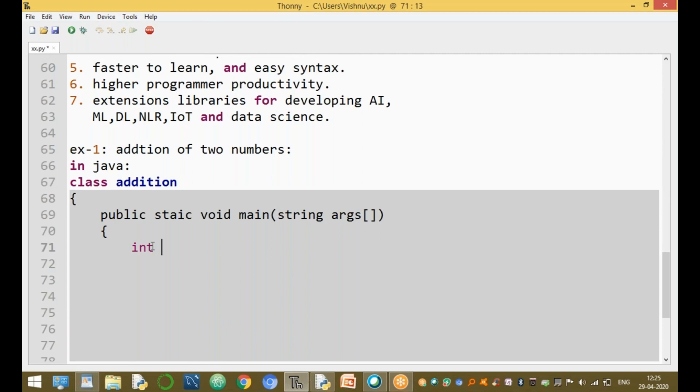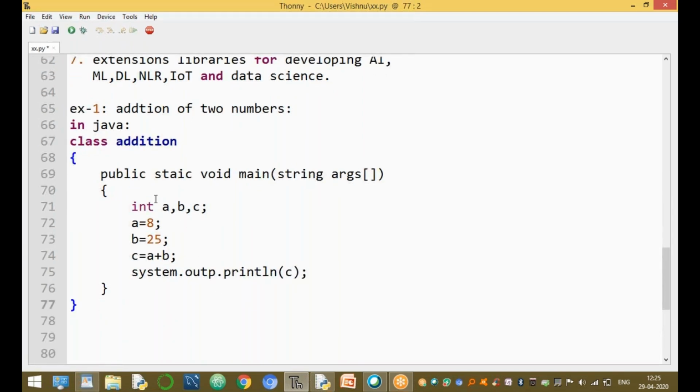After the beginning, declare A, B, C as integer type, or X, Y, Z. Now A equals 8, B equals 25, and C equals A plus B. Every variable must be declared at the beginning of the section. Then System.out.println of C, and then the end of the main program. This is the addition of two numbers program in Java.